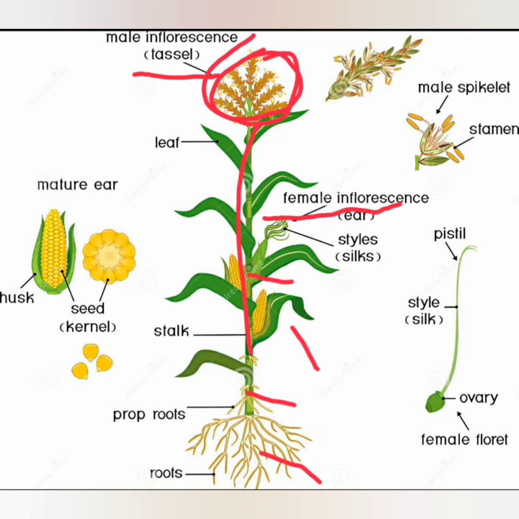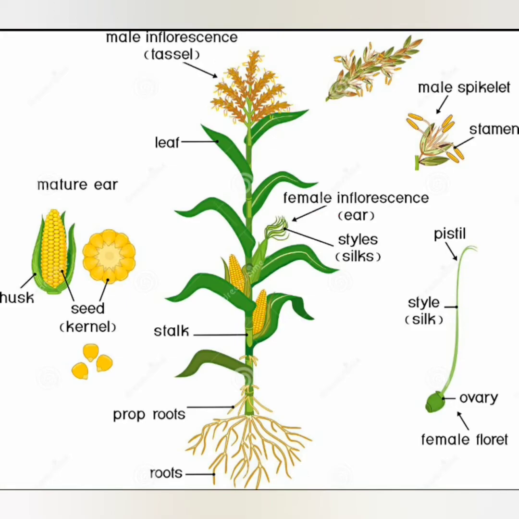Okay, these are the modified lateral branches here in the axil of the leaf. So the female inflorescence arises in the axil of the leaf, whereas the male occupies the terminal position of the main branches. Now the tassel, or the male inflorescence, is much branched, and it has pairs of spikelets.